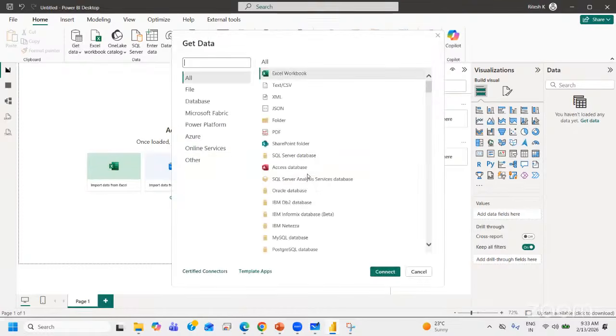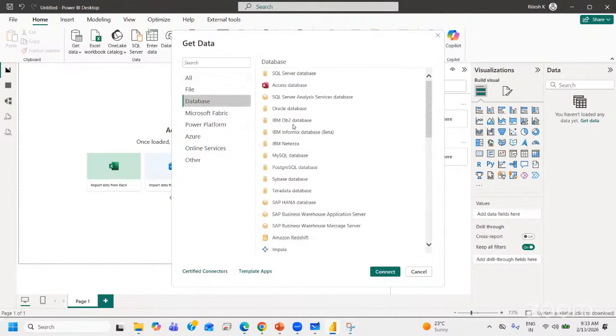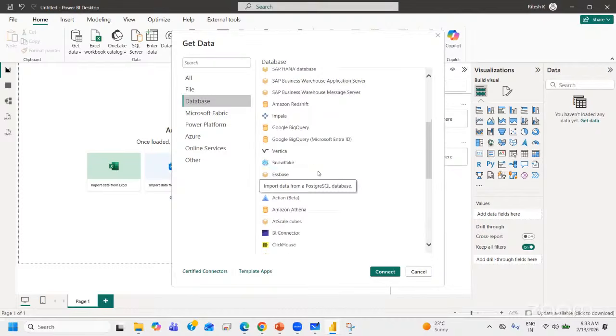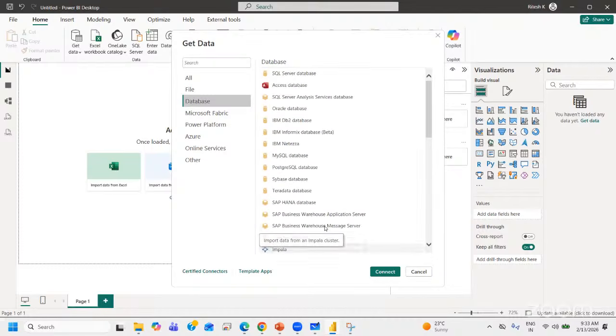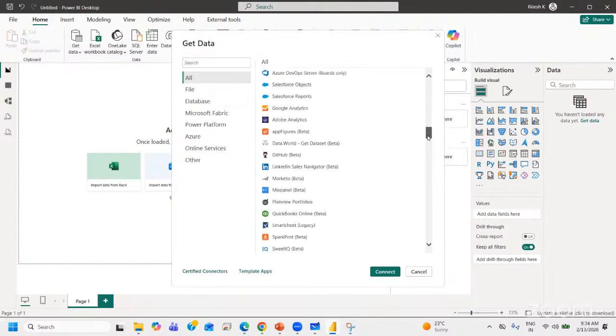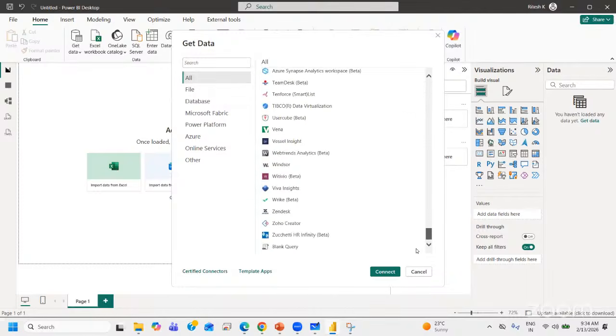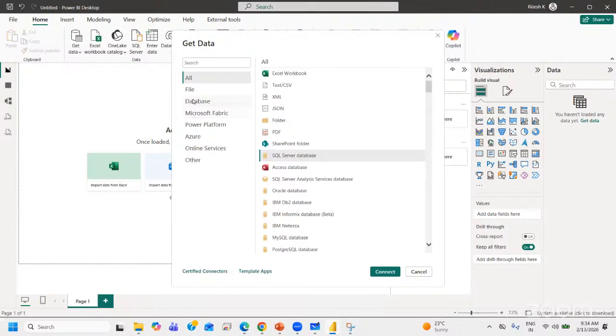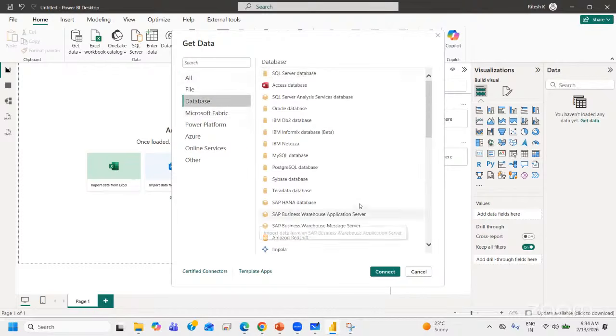So if you want to connect any of your SQL, SQL is your databases. So you have all your databases. These are all the databases which you can connect to Power BI. As I've said, Power BI has 100-plus connectors. If you go into All Options, these are all the 100-plus connectors. These are sub-options, you can say subdivisions, only related to databases.